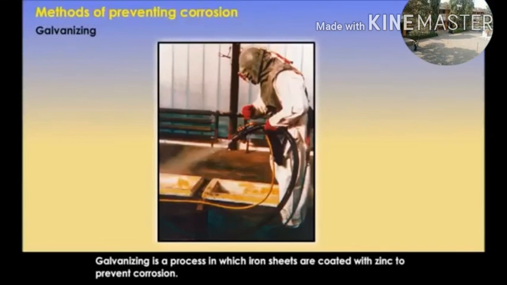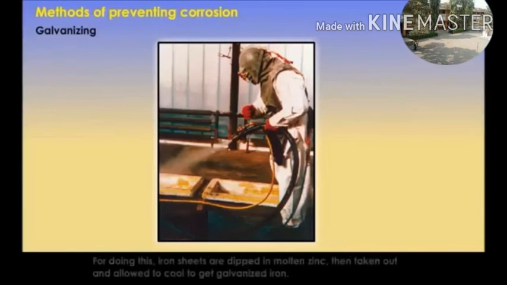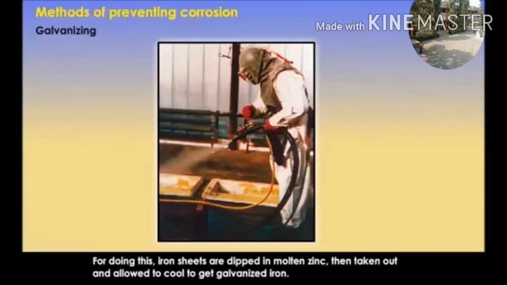Galvanizing is a process in which iron sheets are coated with zinc to prevent corrosion. For doing this, iron sheets are dipped in molten zinc, then taken out and allowed to cool to get galvanized iron.